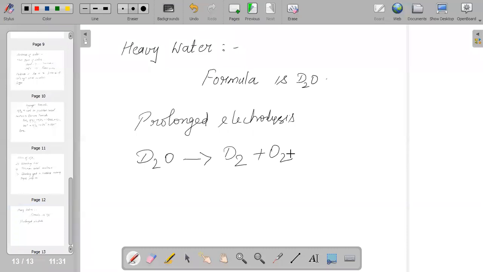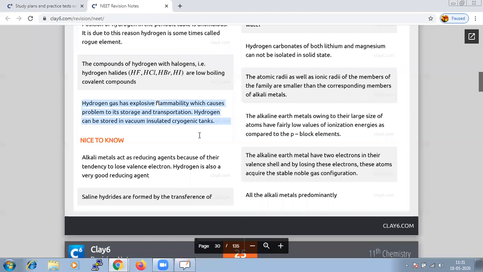And when heavy water reacts with a metal, suppose Na plus D2O, it gives NaOD plus D2. In the same way, it helps in the formation of deuterides. Hence, we could say that for the formation of heavy water, we use the isotope deuterium.